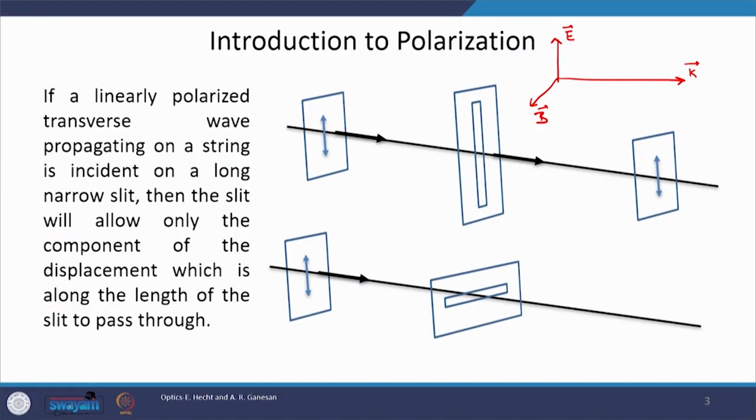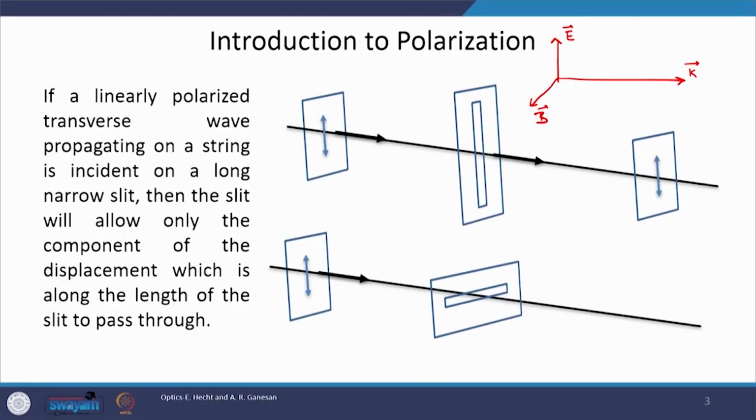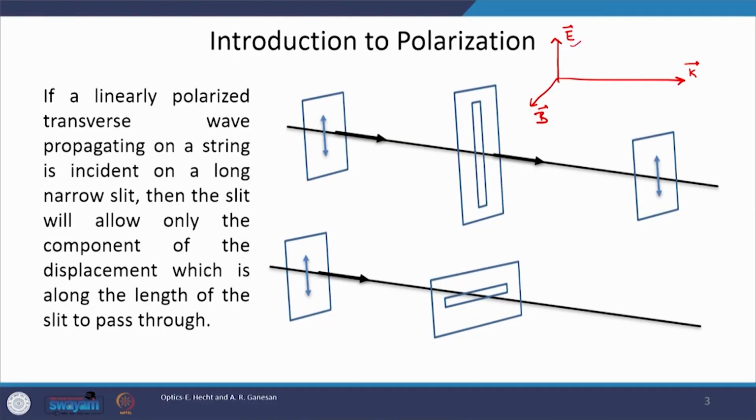A wave is said to be transverse if its electric field and magnetic field are both oriented perpendicular to the direction of propagation, and these two fields must also be perpendicular to each other. Alternatively, we can say that E, B and K, the wave vector, must all three be perpendicular to each other.